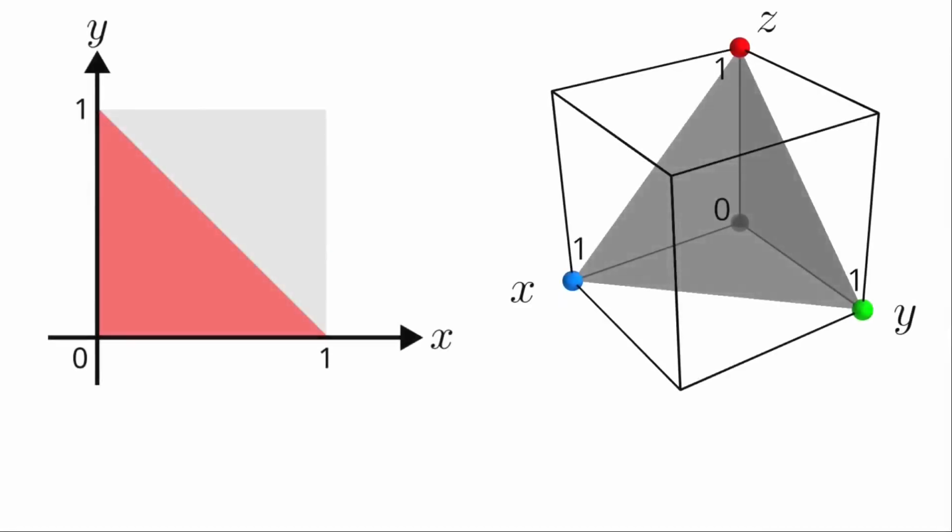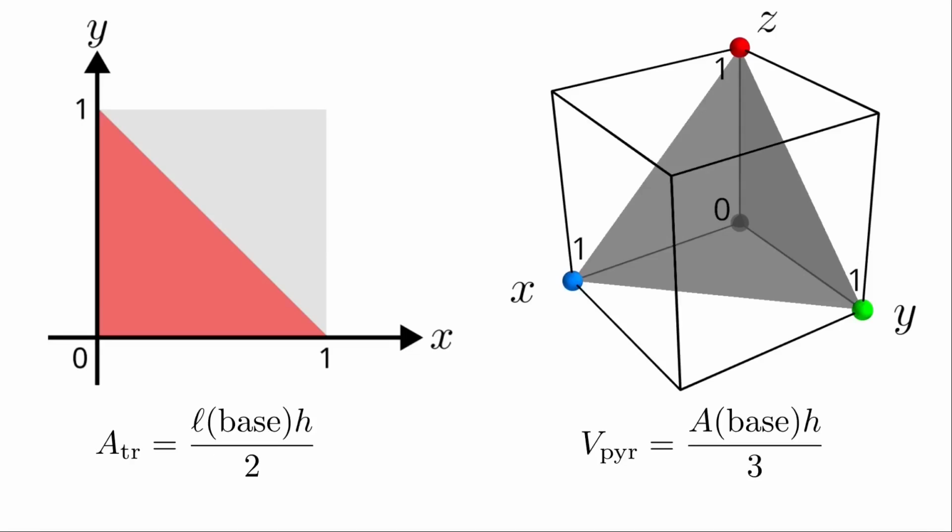This still leaves us with the question of how much is Pn. Looking at n equals 2 and n equals 3, we see that x plus y less than 1 defines a triangle, while x plus y plus z less than 1 defines a pyramid. Note that the area of a triangle is the length of the base times the height divided by 2.